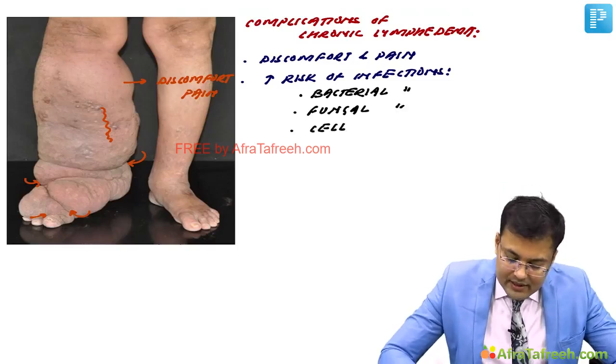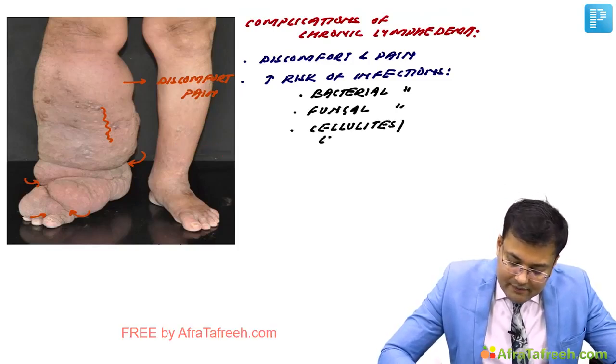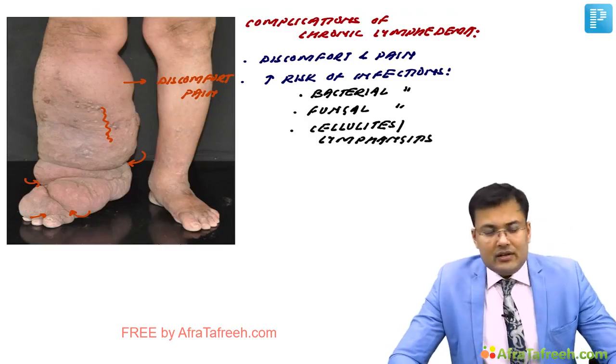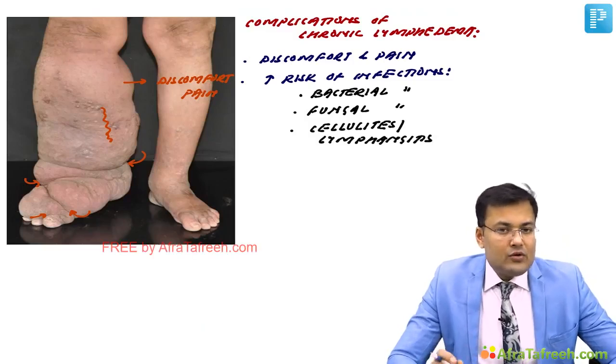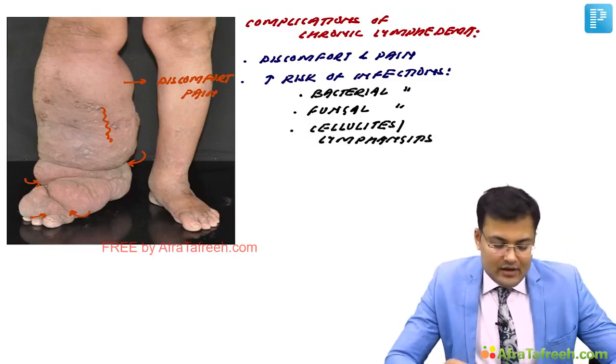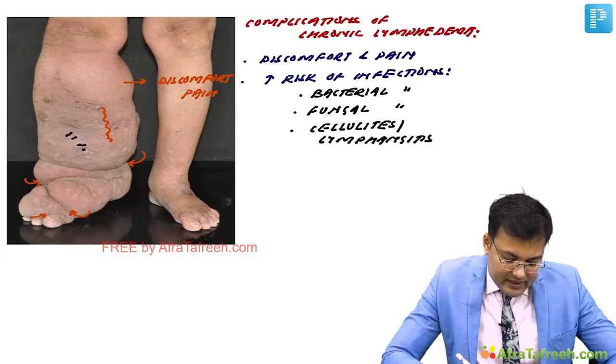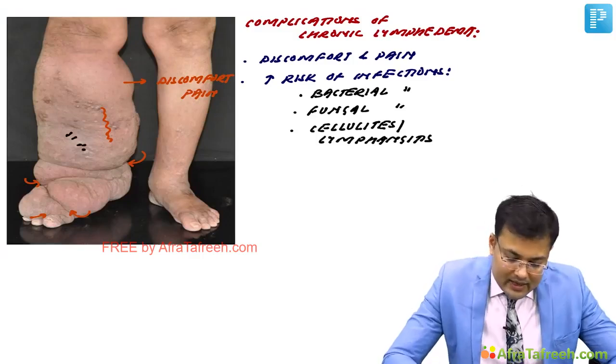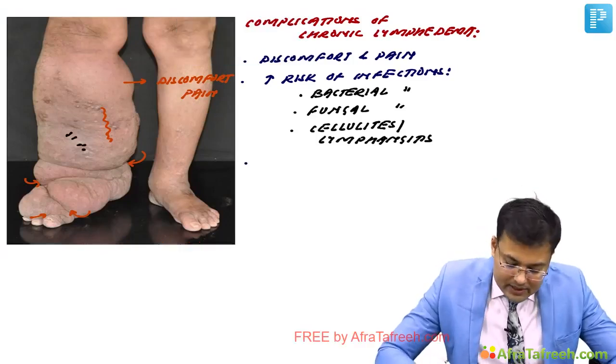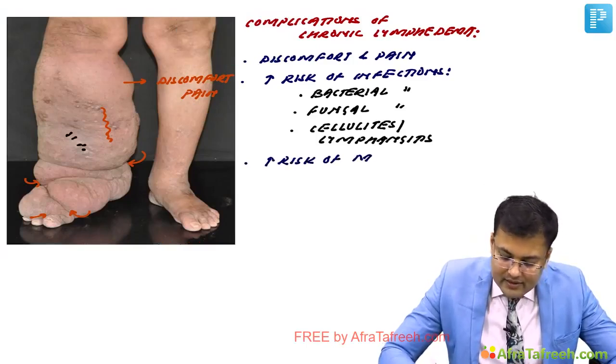These patients have increased risk of cellulitis and lymphangitis. And whenever these patients have repeated attacks of cellulitis and lymphangitis, it leads to skin thickening and discoloration. So here you can see there is skin thickening and discoloration. And another serious problem is that there is increased risk of malignancy.